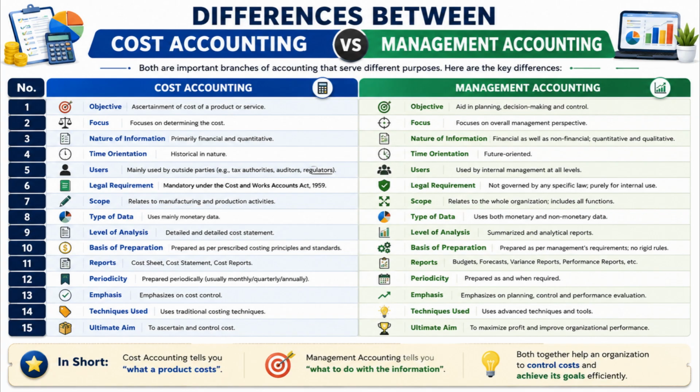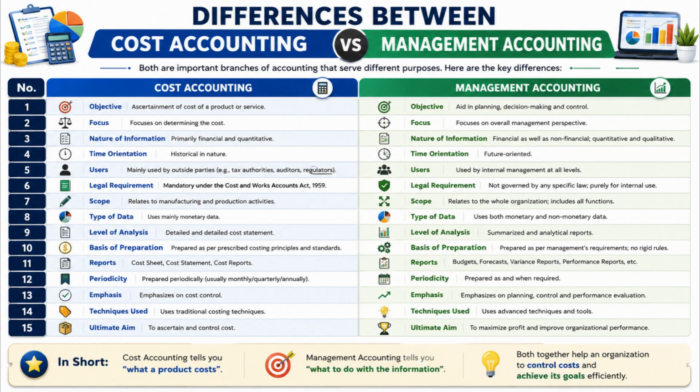by any strict law. Number 7. Cost accounting mainly relates to production and manufacturing activities, whereas management accounting covers all departments and functions of the business. Number 8. Cost accounting mainly uses monetary data, whereas management accounting uses both monetary and non-monetary data. Number 9. Cost accounting provides detailed cost statements and cost analysis, whereas management accounting provides summarized analytical reports for decision-making.